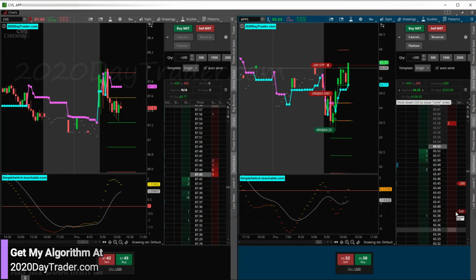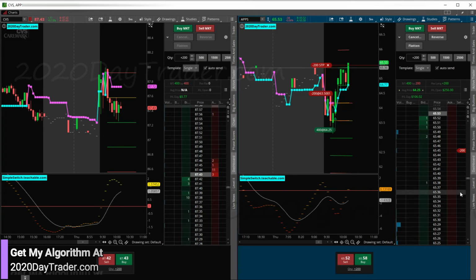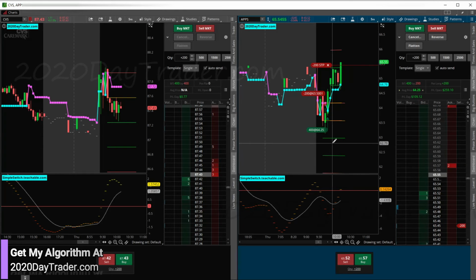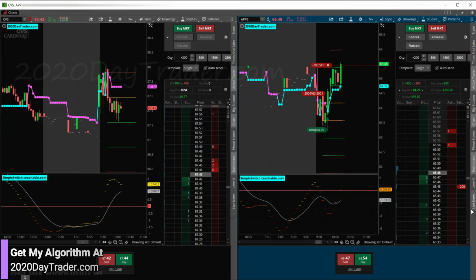All right, lock it in, 45 it looks like. All right, cool. Now we'll just sit back and let this thing run a little bit. We'll get out on the red candle, green candle setup if it happens. But we may just get popped out here if it backs up. Yeah, it's backing up. All right, cool. So we're out with 76 bucks.